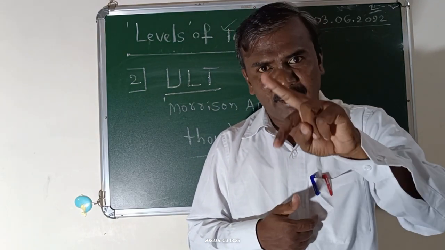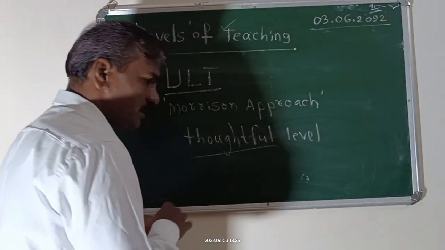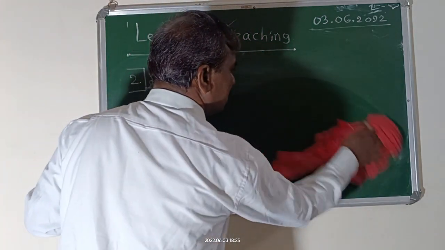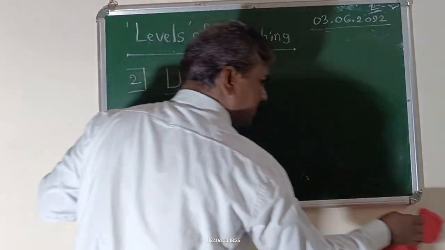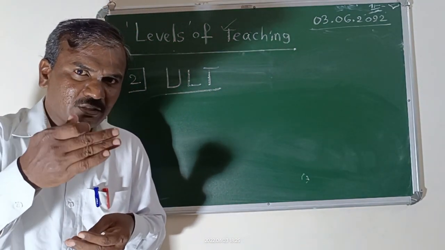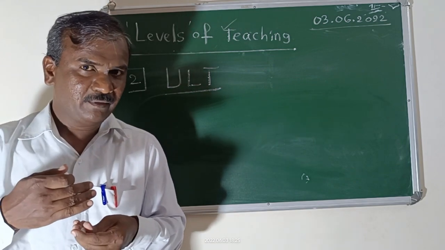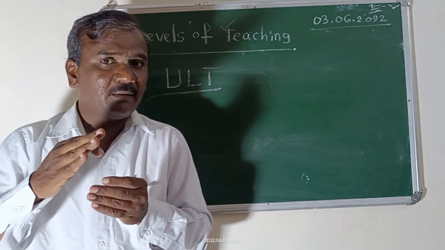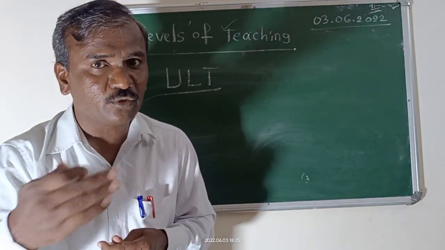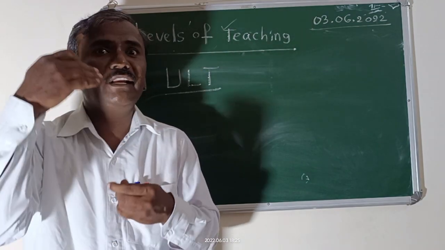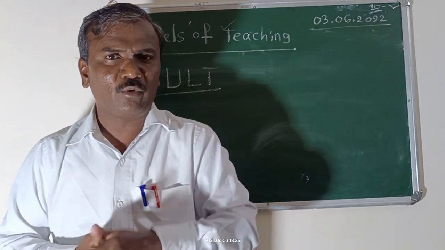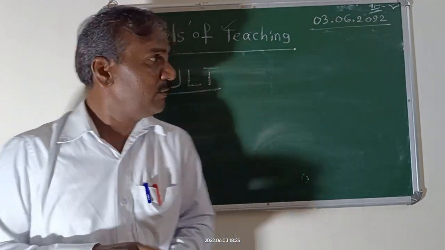But what are the benefits and demerits of this level? What is the benefit, Morrison? Benefit means students understand the concept in a scientific way. They understand the scientific way, but they are unable to use it in the classroom. He is unable to use the knowledge in society. He is unable to use the knowledge in his career. Please remember, there is a 100% chance they are going to ask a question on this.